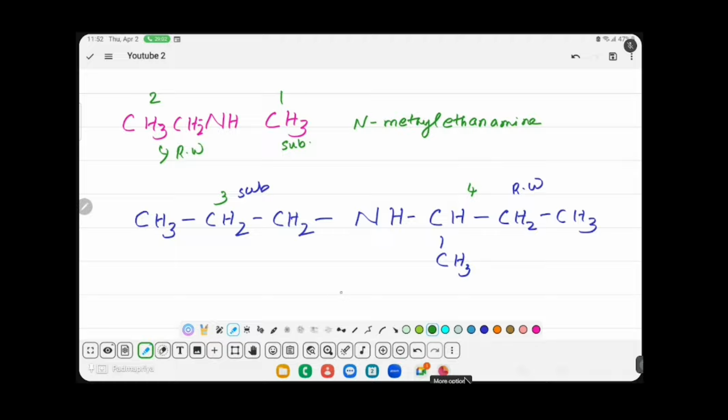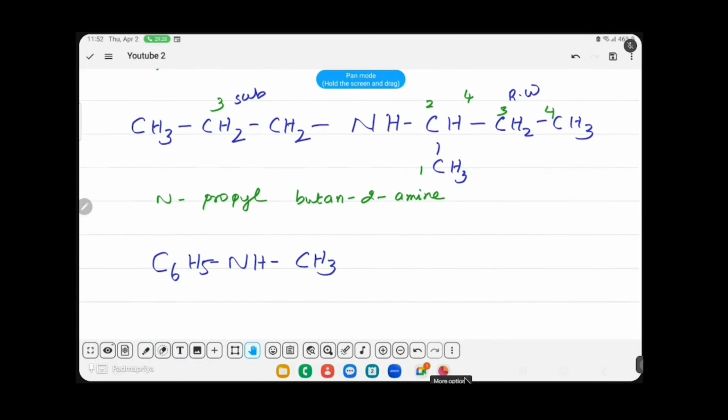So but, only single bond, butane. In butane, now you have to number the positions 1, 2, 3, 4. Butane, 2-amine. On N you have propyl. So N-propylbutan-2-amine is the IUPAC name of the compound.